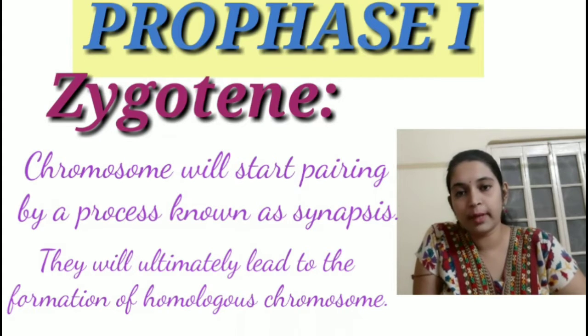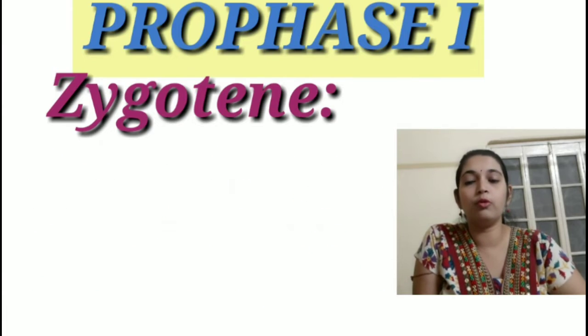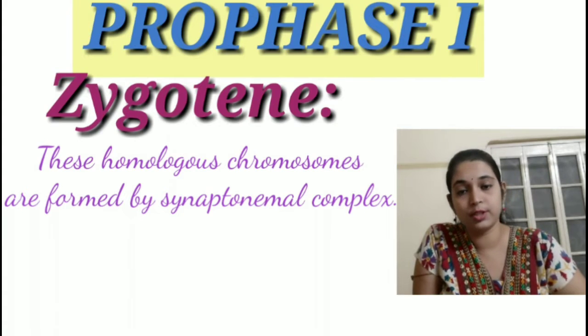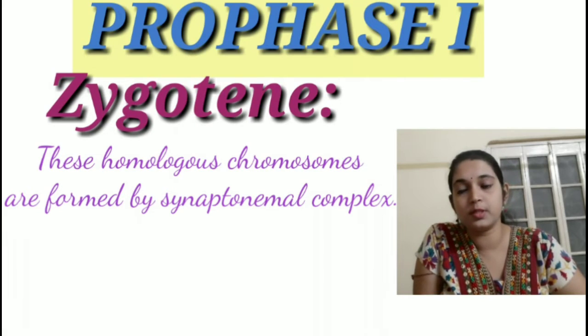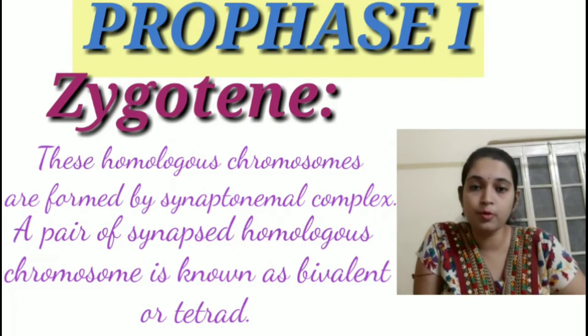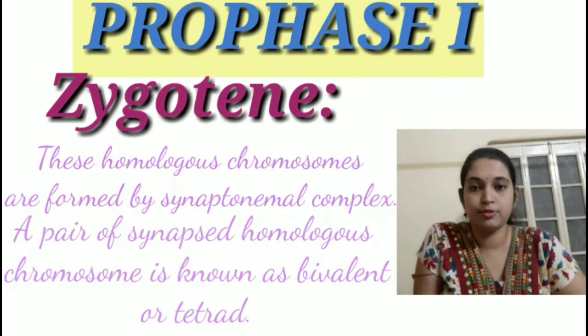From electron micrograph studies we can see that the formation of the homologous chromosome pairs is aided by the formation of a specialized, very complex structure known as the synaptonemal complex. This synaptonemal complex is responsible for the pairing of the homologous chromosomes. A pair of synapsed homologous chromosomes is known as a bivalent or a tetrad.